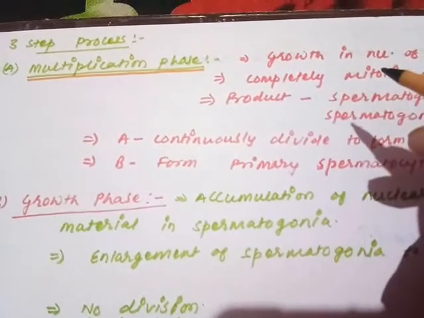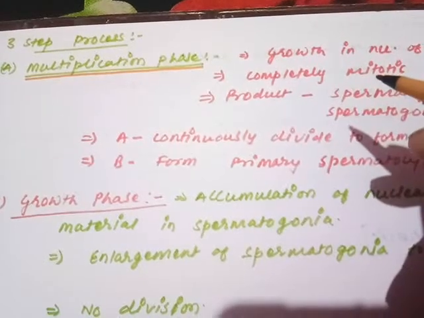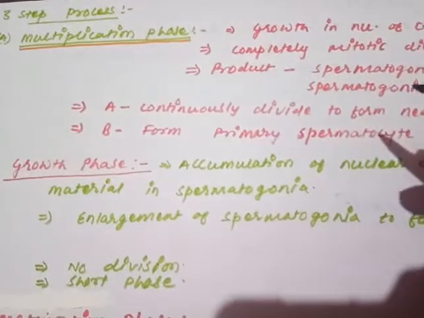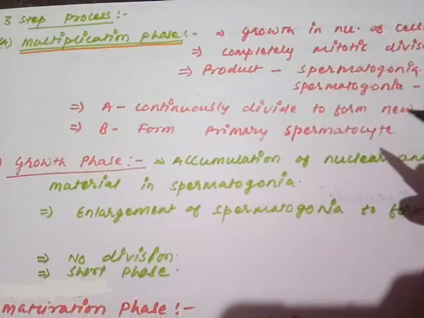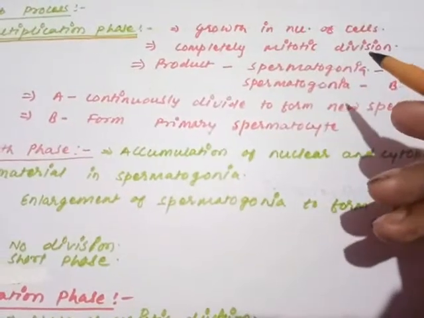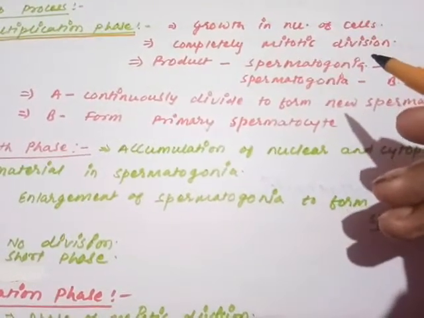Multiplication phase means the phase of multiplication of the cells. When the cells multiply from the previous number, the number of cells increases manifold. So the growth in the number of cells is recorded.